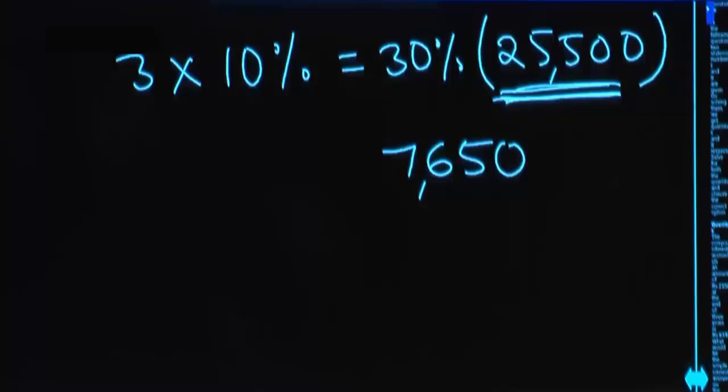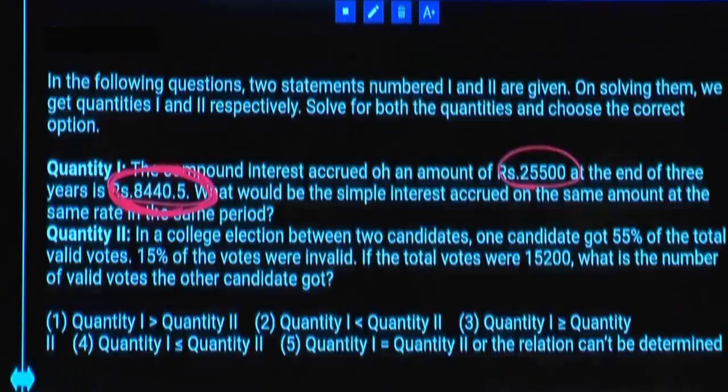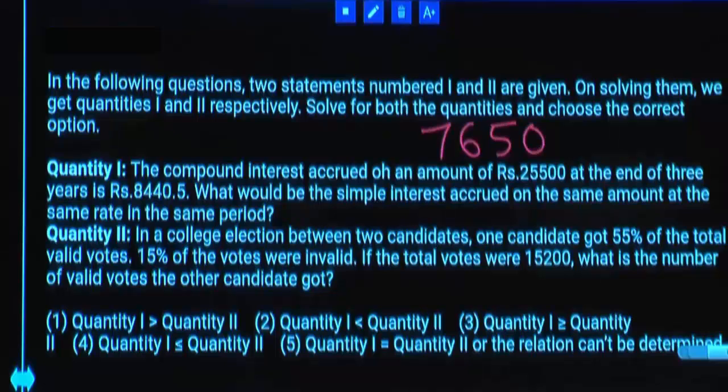3 times of 2,500 is 7,500. 3 times 50 is 150. Total 7,650. Clear? So Q1 is 7,650. Next, Q2. In a college election between two candidates, one candidate got